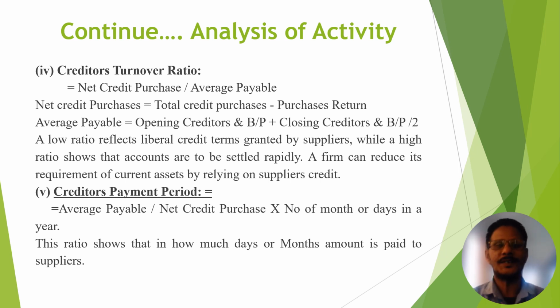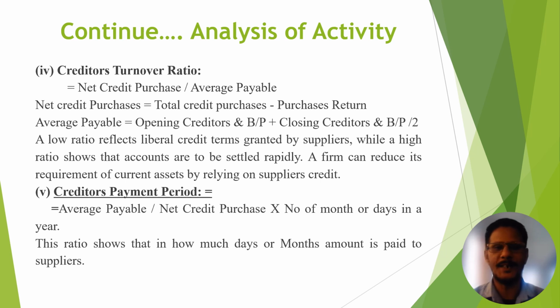Now regarding this creditor turnover ratio, a low ratio reflects liberal credit terms granted by suppliers, while a high ratio shows that accounts are to be settled rapidly. It means if we have a low ratio, it means good. A firm can reduce its requirement of current assets by relying on supplier credits.